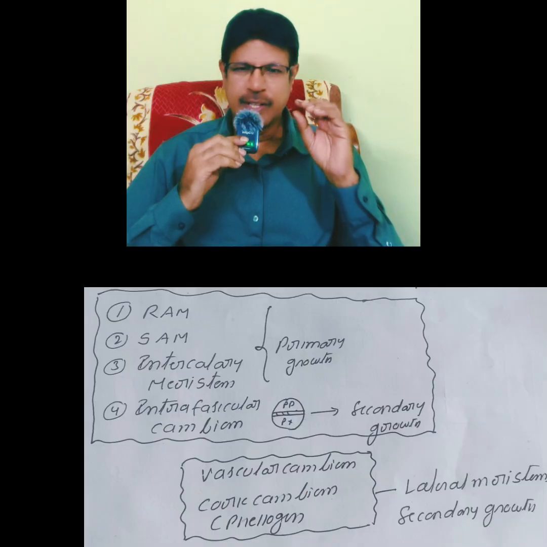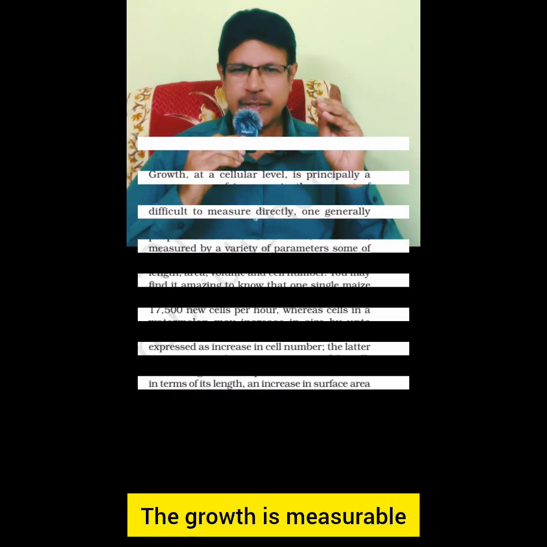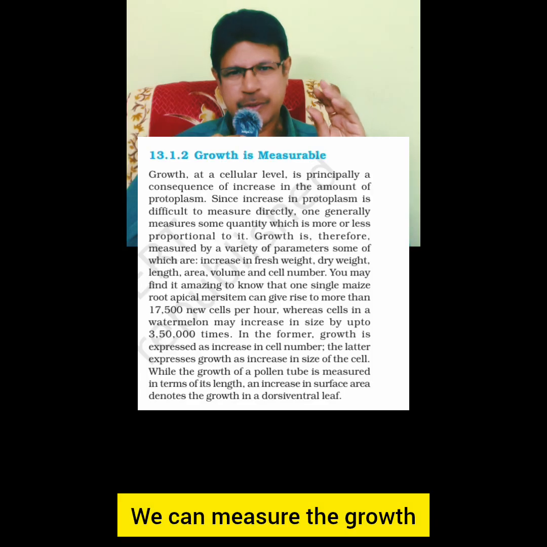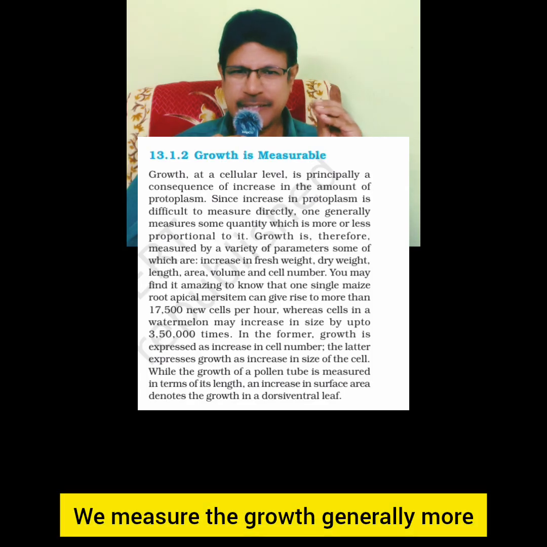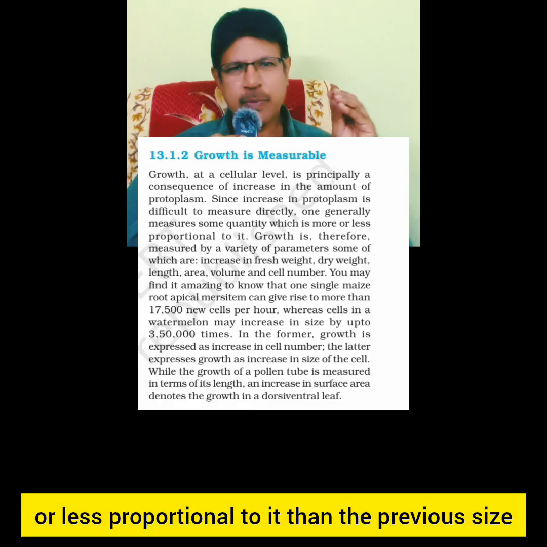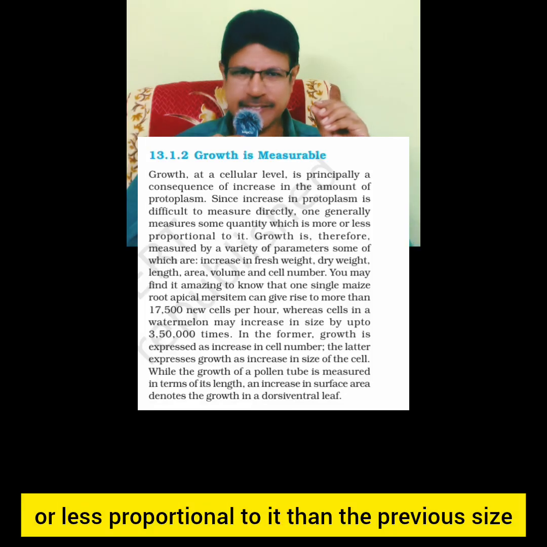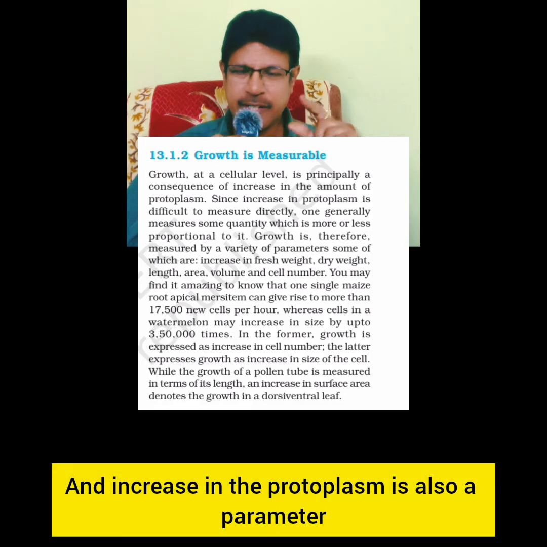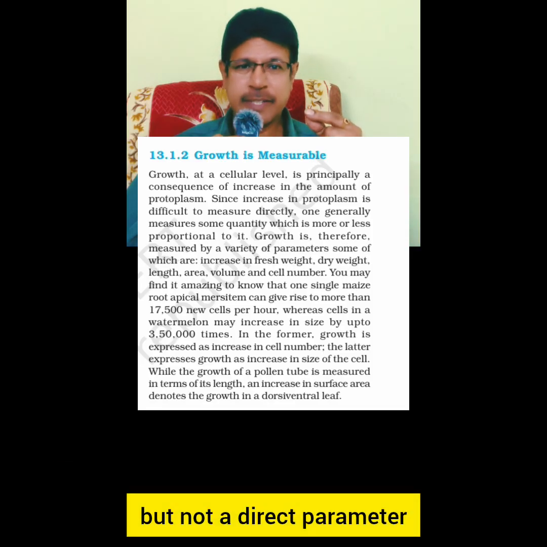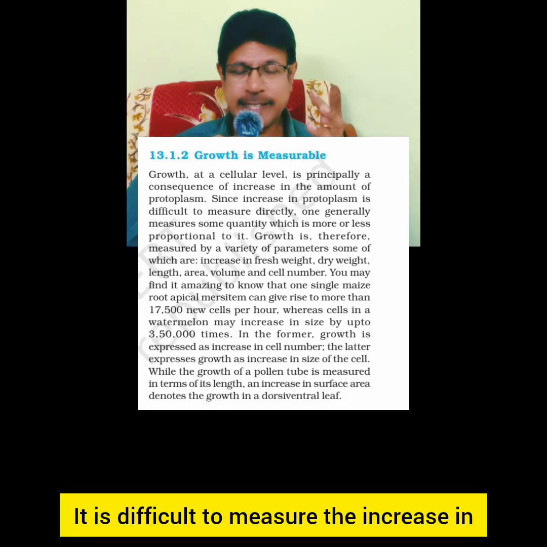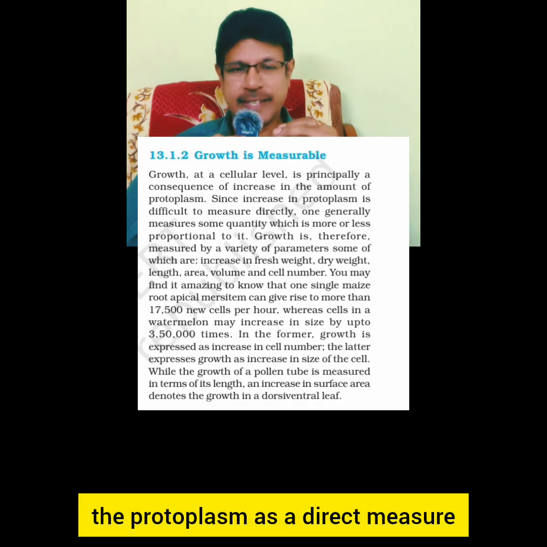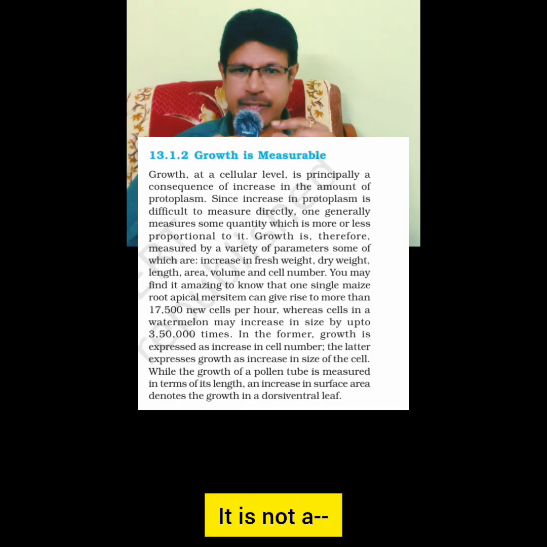Next, growth is measurable. We can measure growth, generally more or less in proportion to the previous size. An increase in protoplasm is also a parameter, but not a direct parameter. It is difficult to measure the increase in protoplasm as a direct measure.